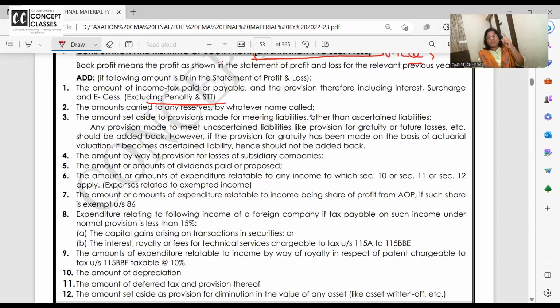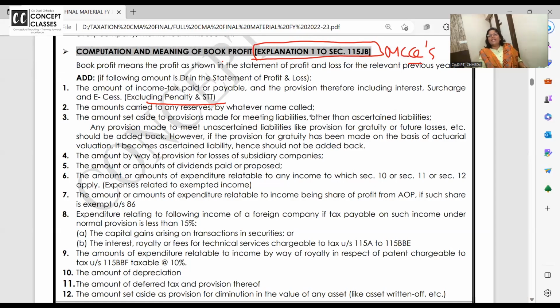If I disallow income tax, the expense is reducing, so what is the impact on profit? Profit is increasing. Add. Very easy it is, and for the coming 2-3 days, like our income tax prayer, in the beginning 10 minutes I will revise this, because today you are just understanding this. By tomorrow you will apply this knowledge and solve problems. By day after tomorrow you have to chew it up, because you need very good speed to complete your paper in 3 hours, and that speed comes when you are crystal clear about the concept.